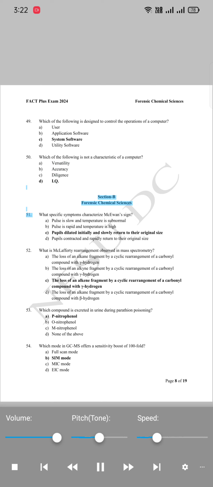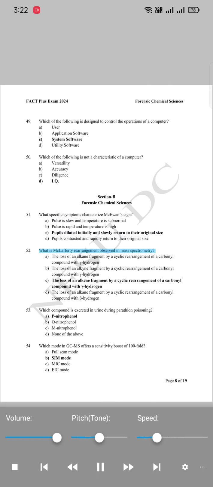Section B. Forensic Chemical Sciences. 51. What specific symptoms characterize McEwen's sign? A. Pulse is slow and temperature is subnormal. B. Pulse is rapid and temperature is high. C. Pupils dilated initially and slowly return to their original size. D. Pupils contracted and rapidly return to their original size.